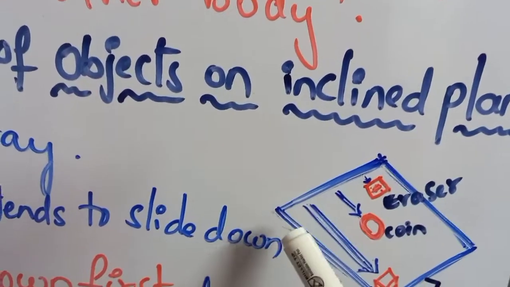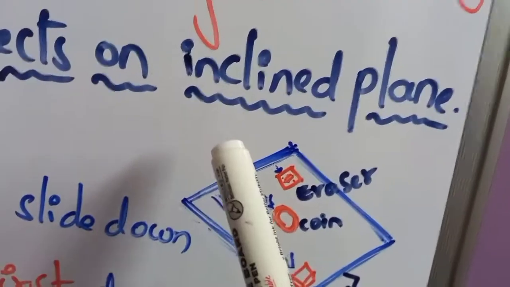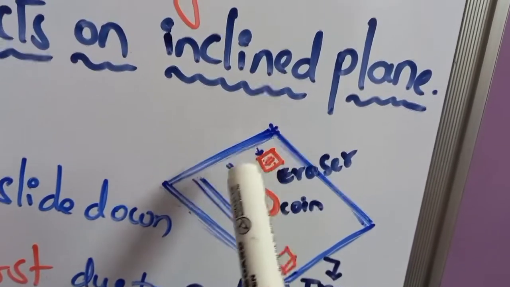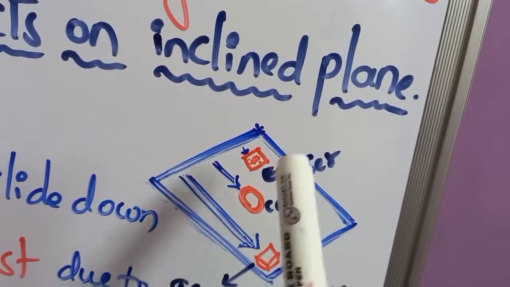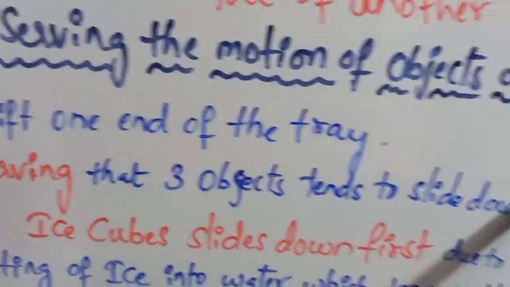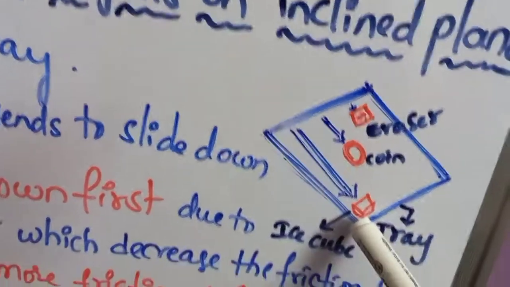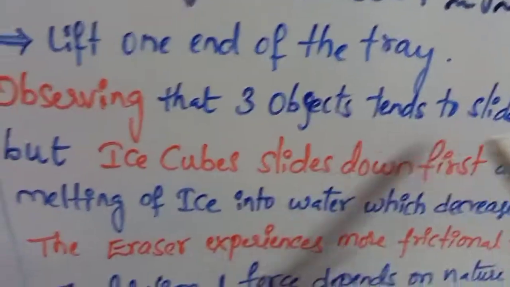After that, we have to lift one end of the tray like this. When we lift one end of the tray, slowly the objects will be sliding in the downward direction. We can observe that the 3 objects tend to slide down. What are the 3 objects? Eraser, rupee coin, and ice cubes. The 3 objects start to slide down.